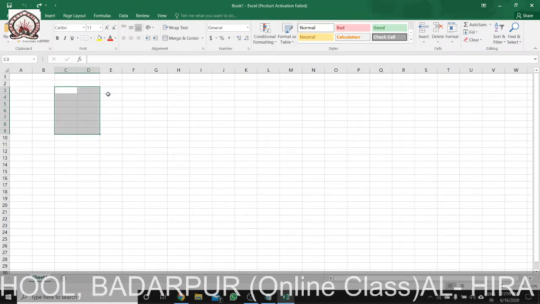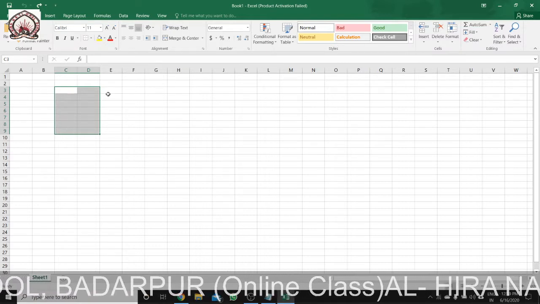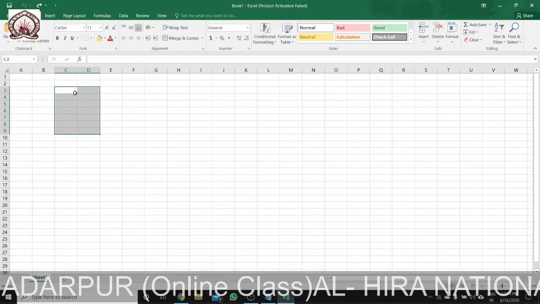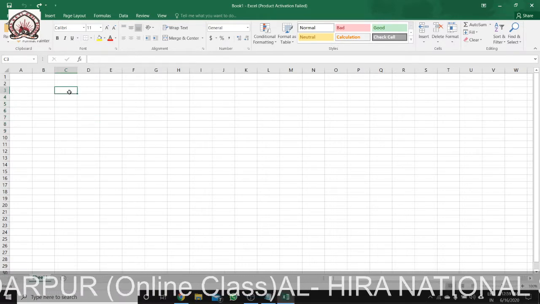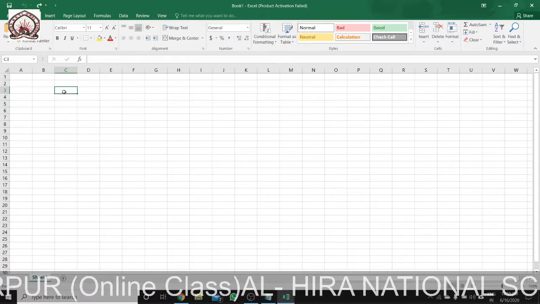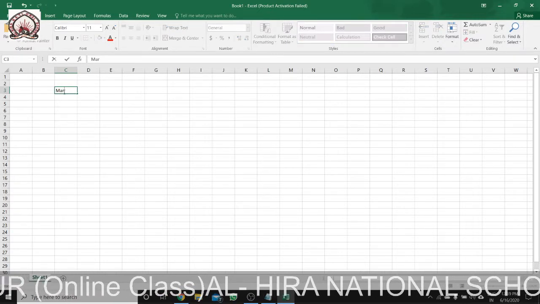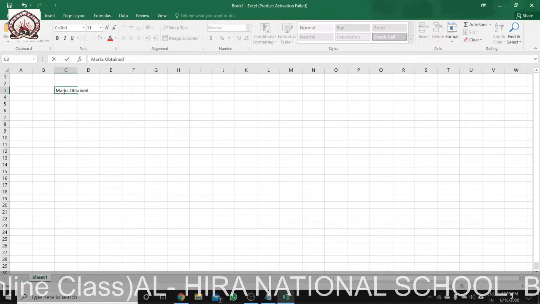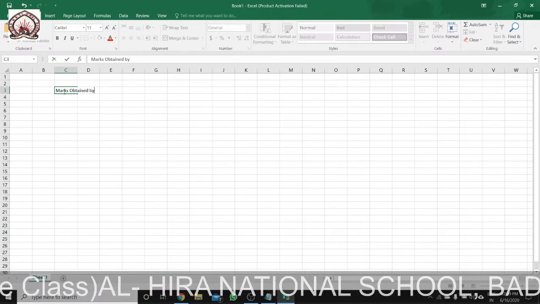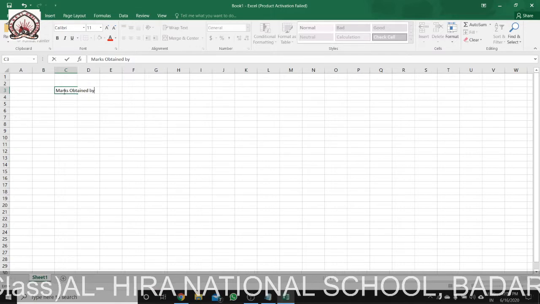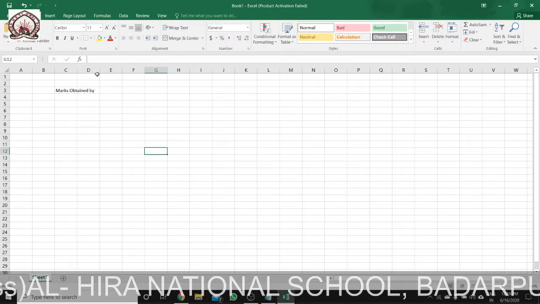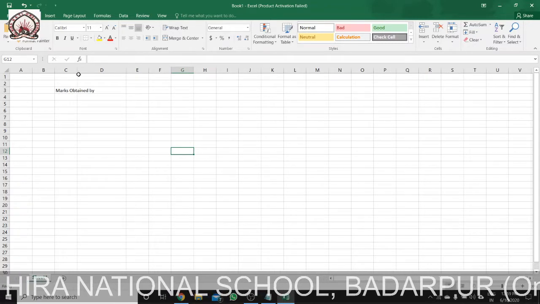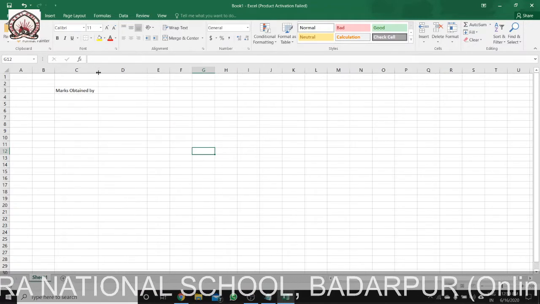Or else you can do it another way. First you type, then we insert it inside the table. So let me first write it. Marks obtained by. You can see it has already occupied 2 cells. So how to increase the cells? If you click on this one, the cells become bigger. You can make it bigger.